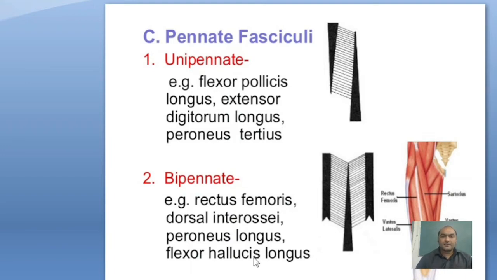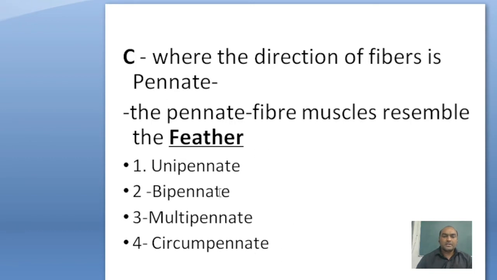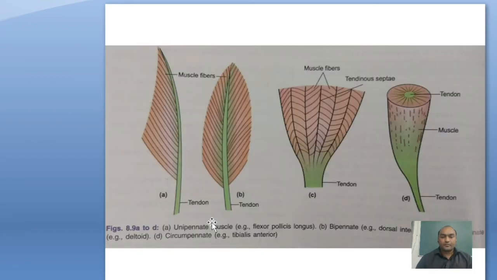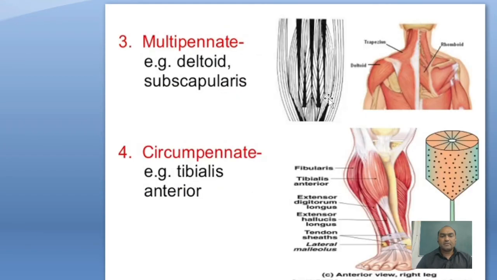Third type in the pinnate arrangement is multipinnate. In this arrangement, between the muscle fibers, tendinous septa are present. These septa are responsible for giving strength to the muscle fiber, so these muscles are strong. This is the multipinnate type, and the example is the deltoid, which we prefer for intramuscular injection. Another example is subscapularis. These are multipinnate type muscles.